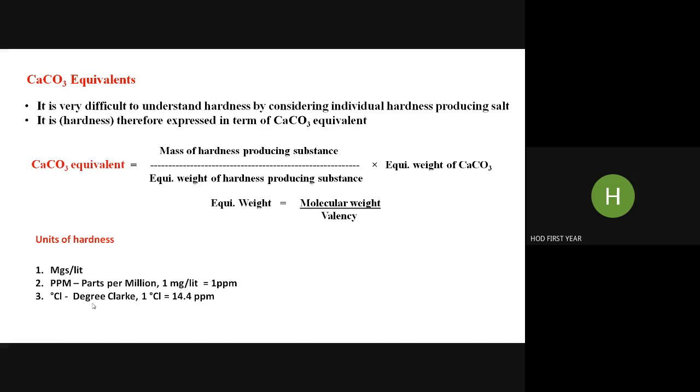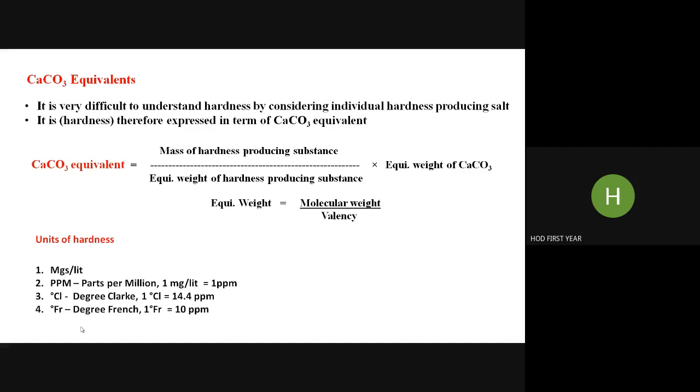The relation of degree Clark with ppm is 1 degree Clark is equal to 14.4 ppm, and 1 degree French is equal to 10 ppm. They may give all the hardness causing salts in terms of milligrams per liter and ask you to calculate various types of hardness in terms of ppm, degree Clark, degree French. So you should know their relation.